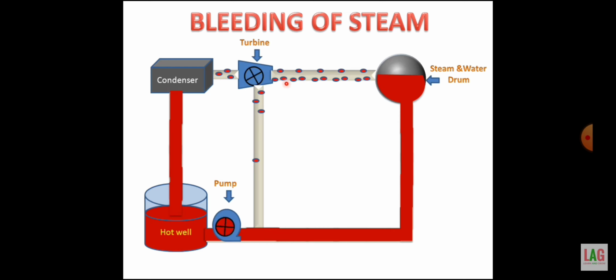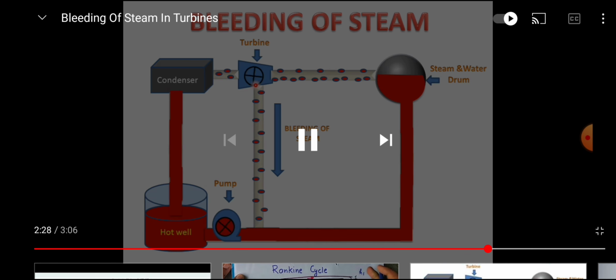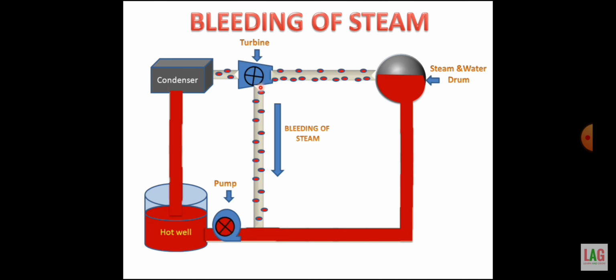Then we take some part of the superheated steam or dry steam from the turbine and send it to the hot well pipe. This is called the bleeding of steam. When this dry steam reaches the hot well pipe, mixing of steam and water takes place, which will preheat the water.